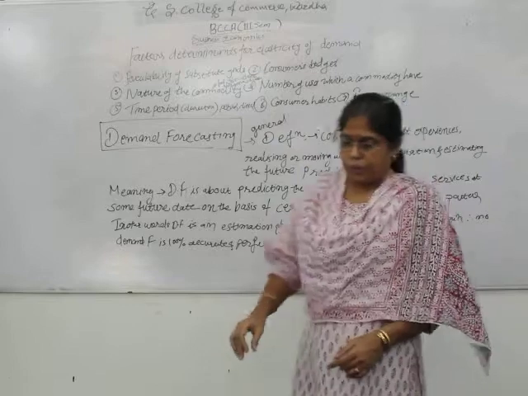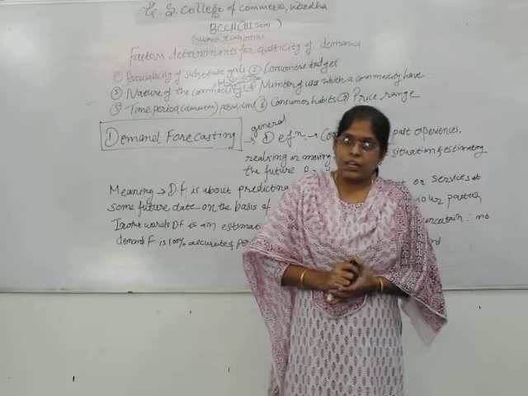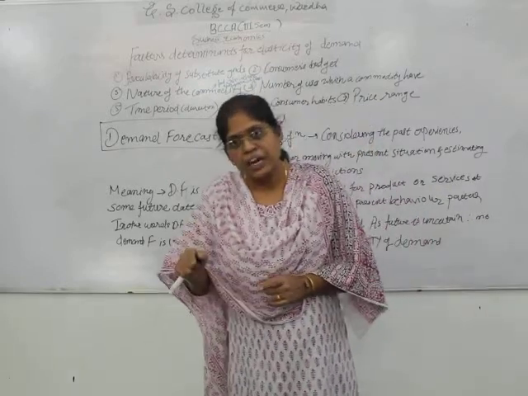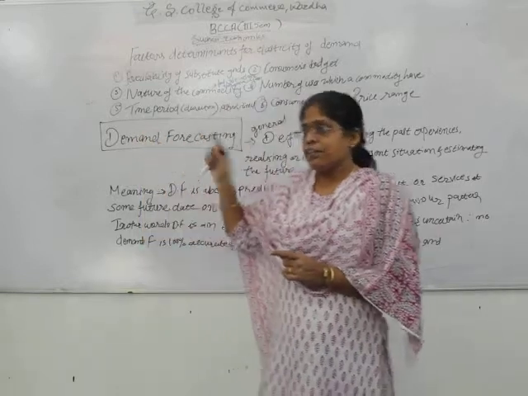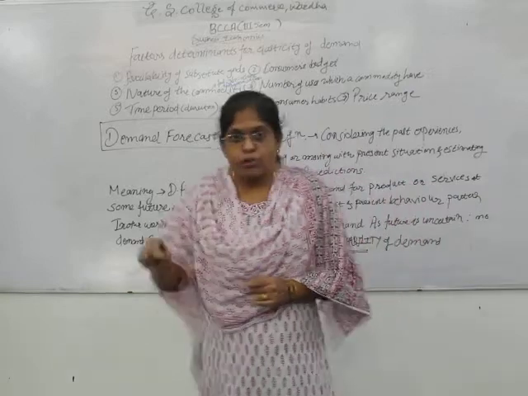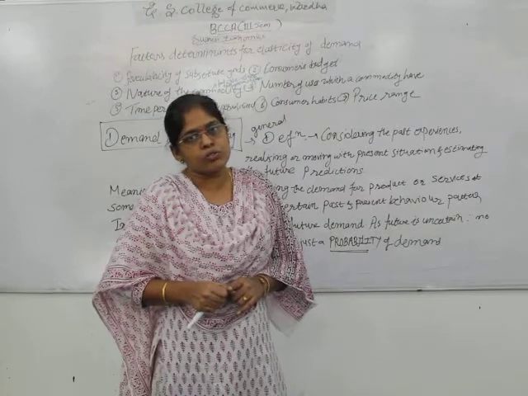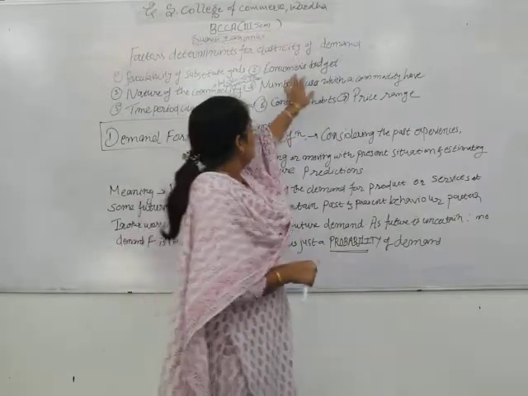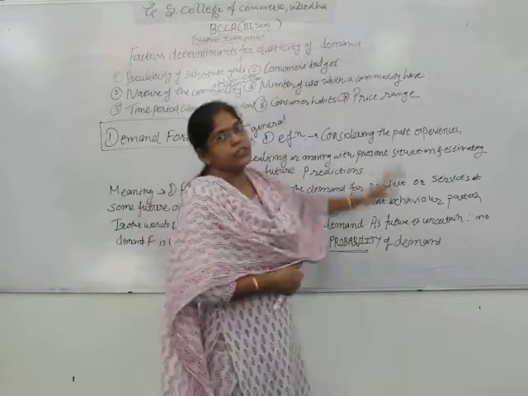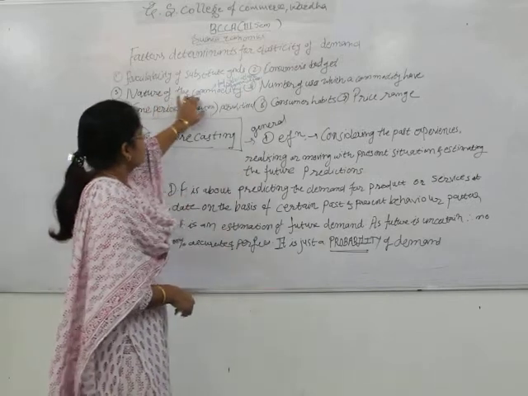Maybe you want to buy a car. But before buying the car, you have to see what your budget is, what the different companies' cars available in the market are, and also consider the position of the commodity. The availability of the commodity in the market, and the consumer will adjust his budget for that particular quantity demanded. Then, the nature of the commodity.